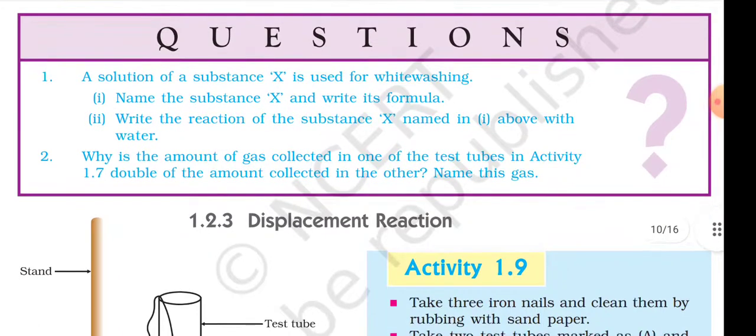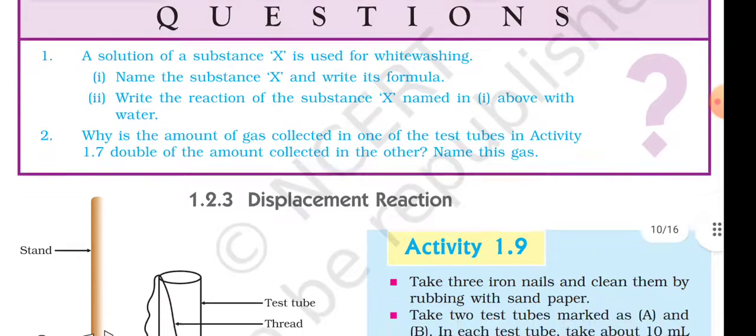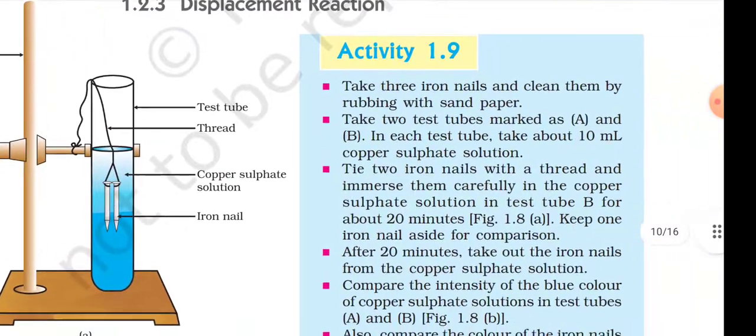A solution of a substance X is used for whitewashing. Name the substance X and write its formula. Write the reaction of the substance X named above with water. Why is the amount of gas collected in one of the test tubes in Activity 1.7 double the amount collected in the other? Name this displacement reaction.